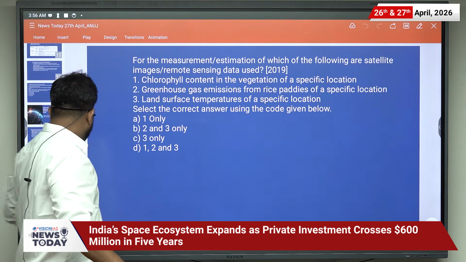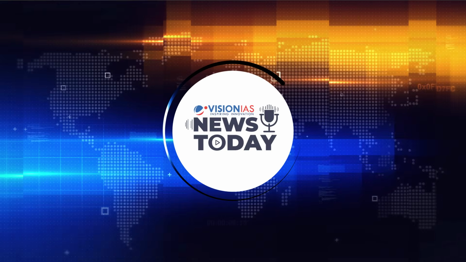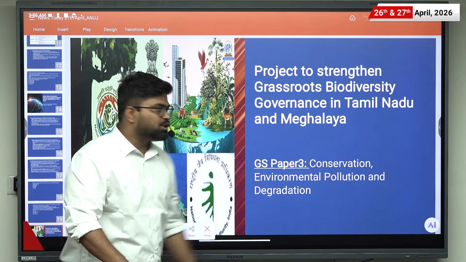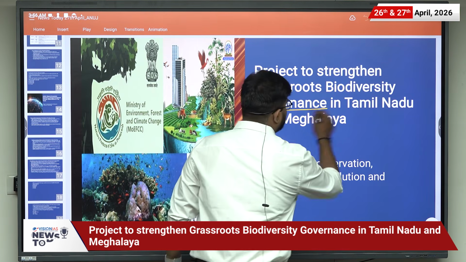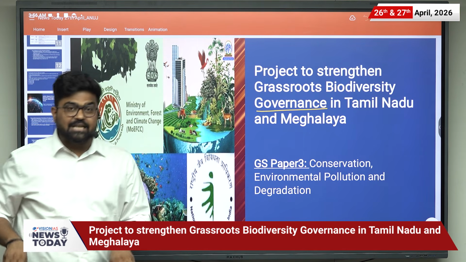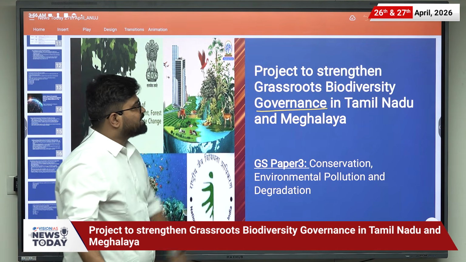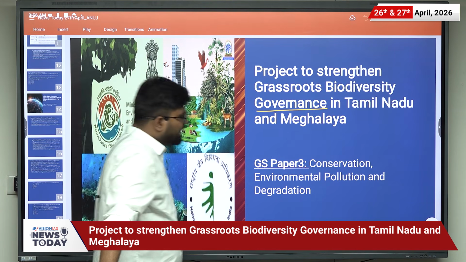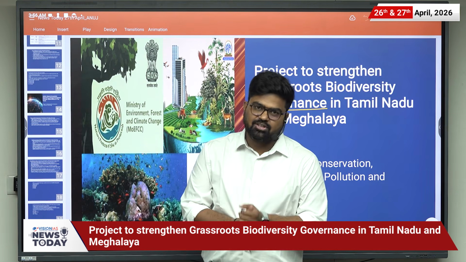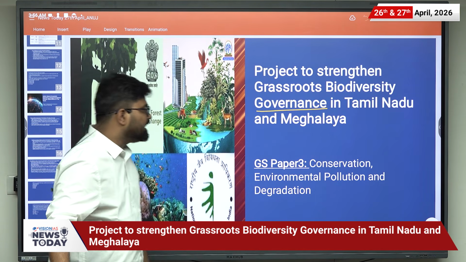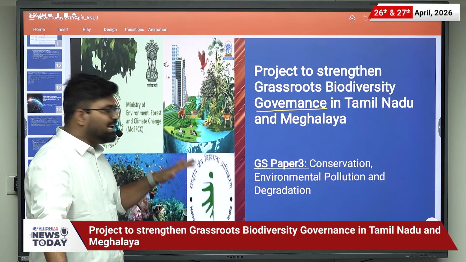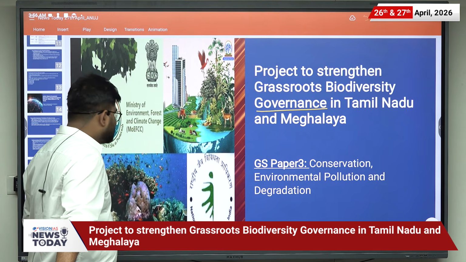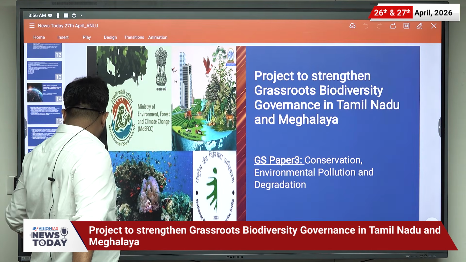Now let us move to the next news, and next news is related to biodiversity governance. And the context here is that a project to strengthen the grassroots biodiversity governance in Tamil Nadu and Meghalaya. It is related to paper 3, where syllabus talks about conservation, environmental pollution and degradation. Let us discuss this news.